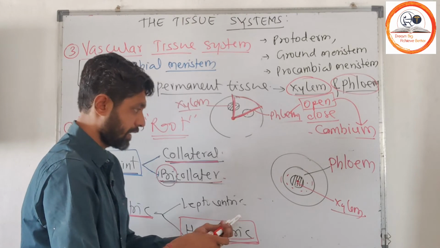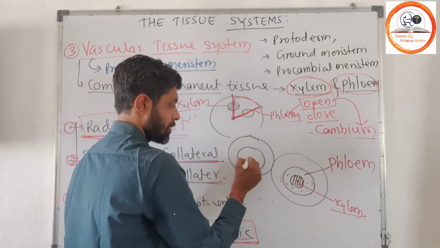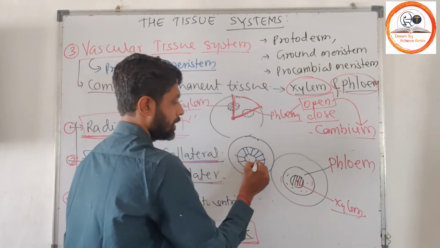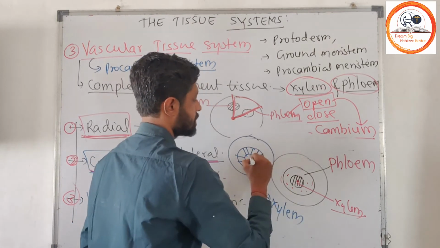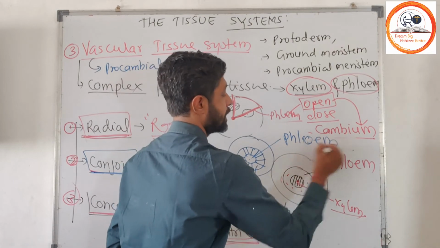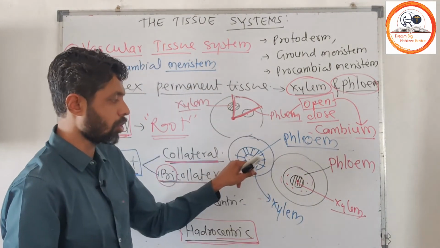And in leptocentric, what will happen? In leptocentric, this is your xylem and this is the phloem. So phloem is at the center. So the phloem is completely encircled or enclosed by the xylem.